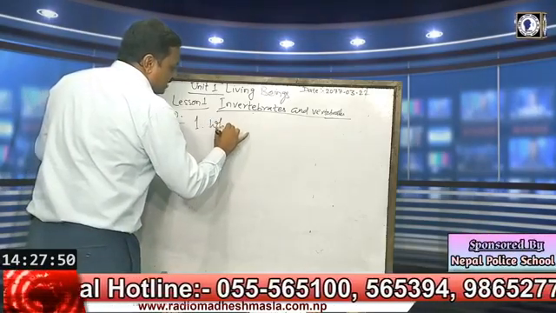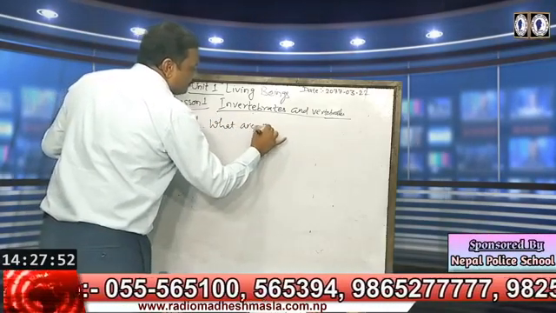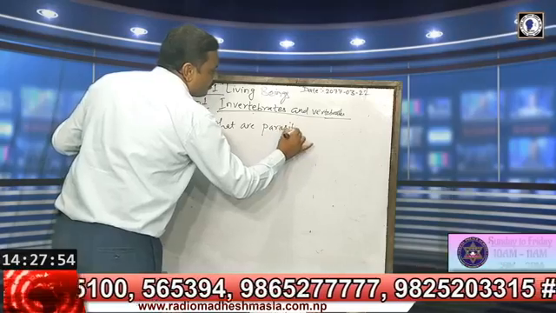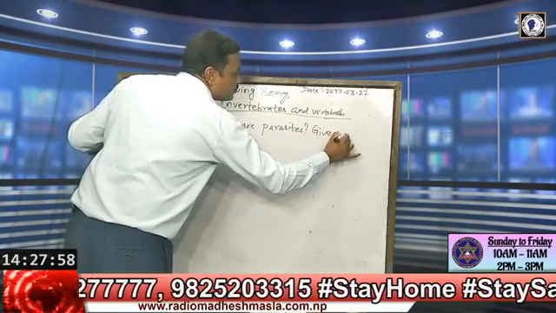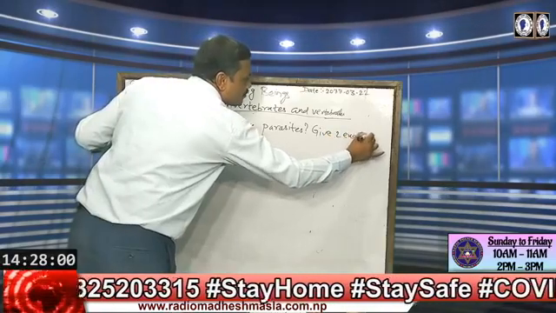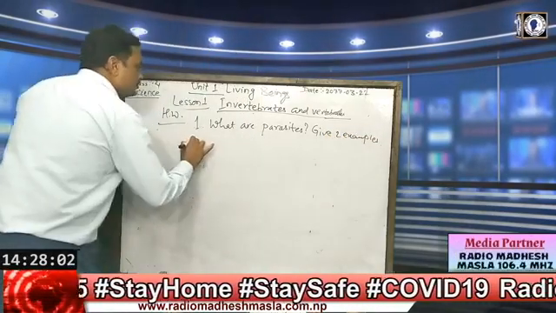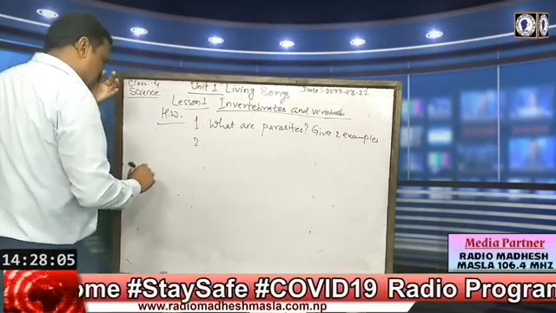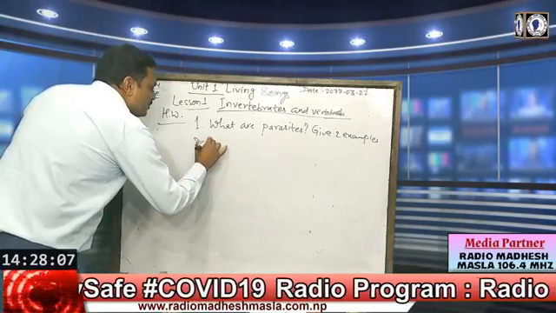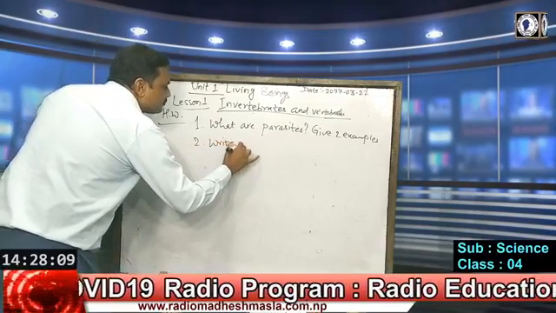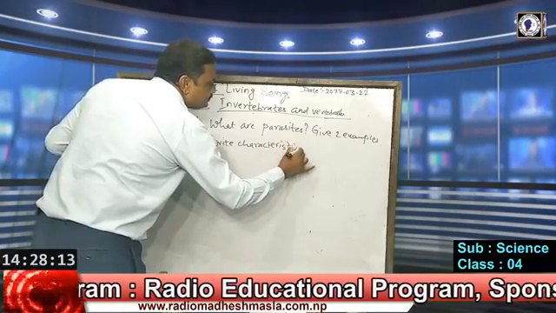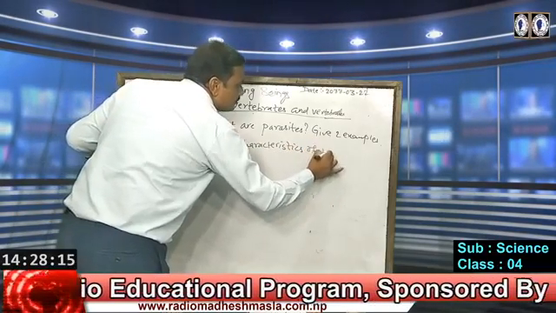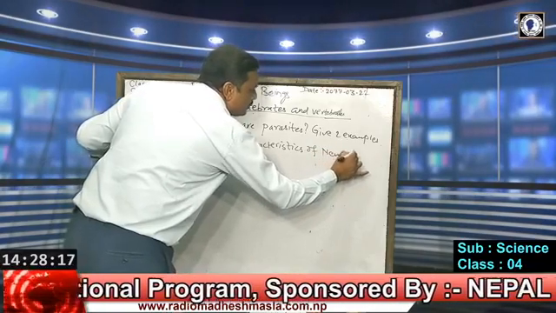What are parasites? Give 2 examples. Second question, write characteristics of Nemathelminthes.